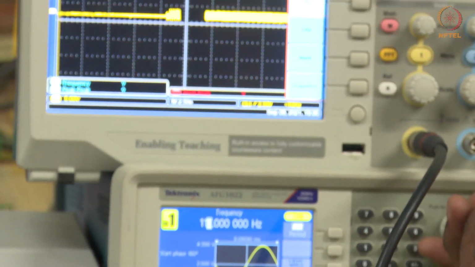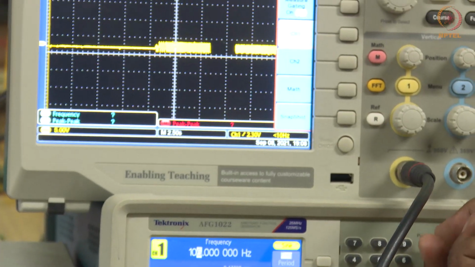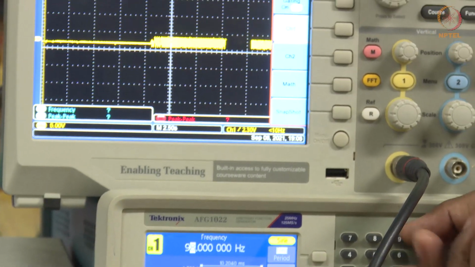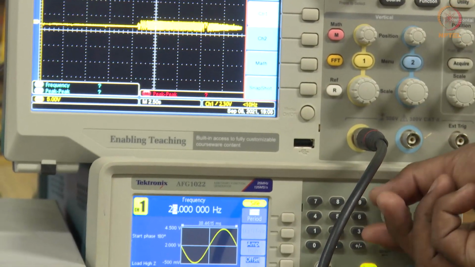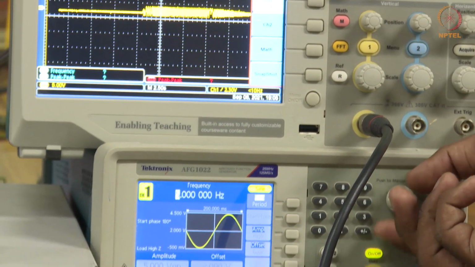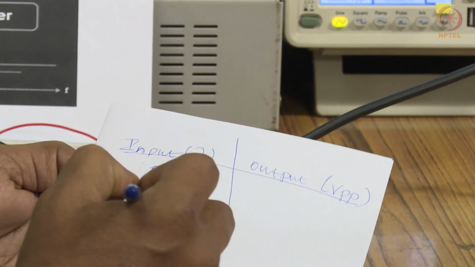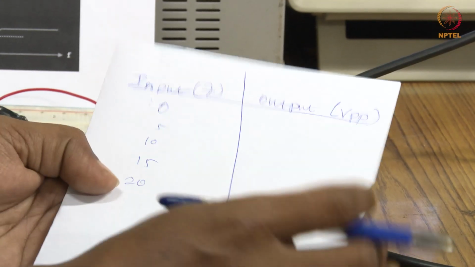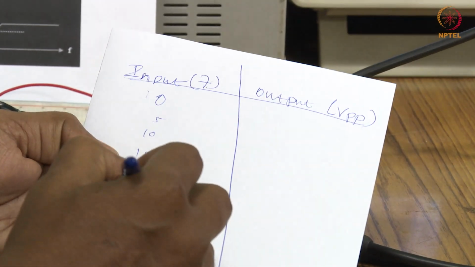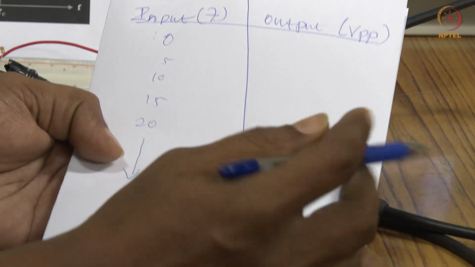We started from 0, and gradually we are increasing the frequency, in the range of 5, 10, 15, 20, until we obtain the maximum VPP at the output points.